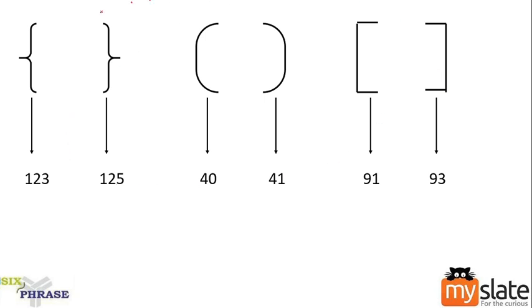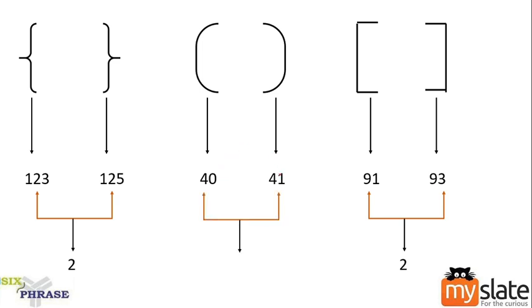Okay, these are the ASCII values. If you observe, for a matching pair, for an open curly bracket and a closed curly bracket, what is the difference between the ASCII values? 123, 125 means the difference in ASCII is 2. Similarly, for a square bracket, open square is 91, closed square is 93, so the difference in ASCII is 2. Similarly, for the round bracket, 40 and 41, the difference in ASCII is 1.